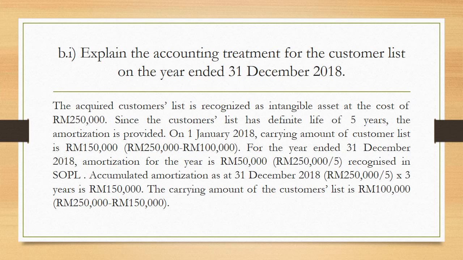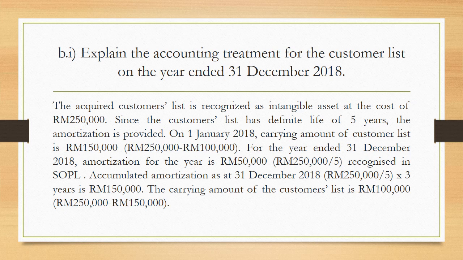If the question tells us this intangible asset has an indefinite life, you cannot amortize it, because when it comes to amortization, you need to find the intangible asset's useful life, whether it is definite or indefinite. When it is definite, you have to amortize, but when it is indefinite, you cannot amortize it. So this question said this customer list has a definite useful life, so you must amortize it. Let's get back to the situation.